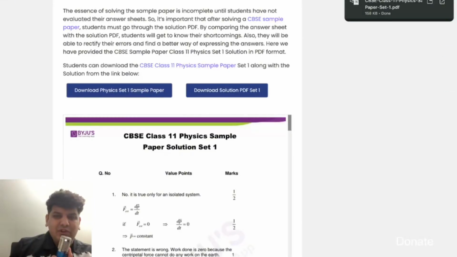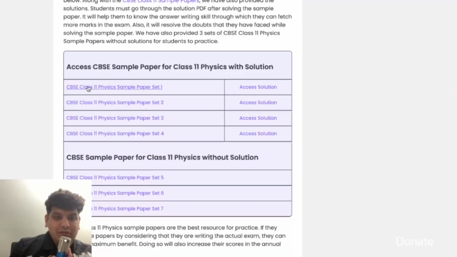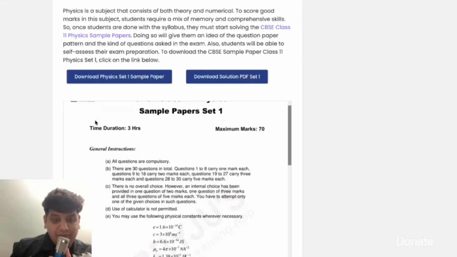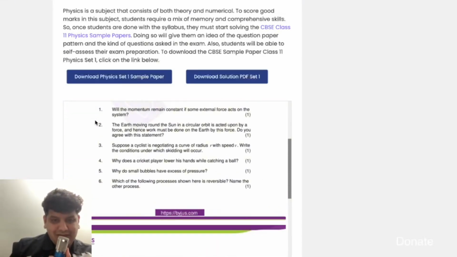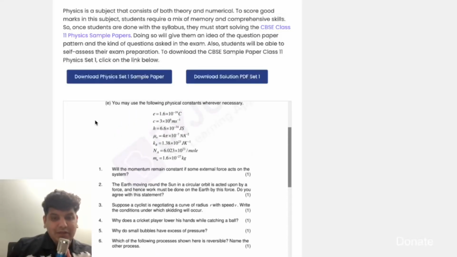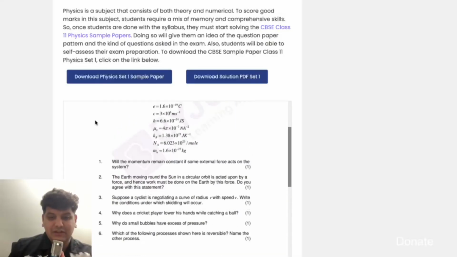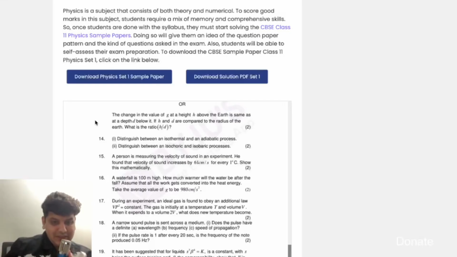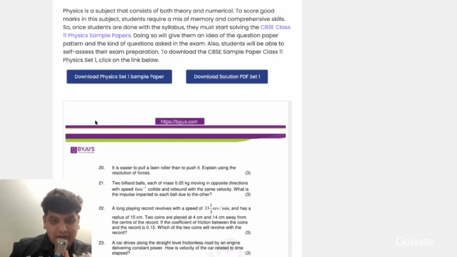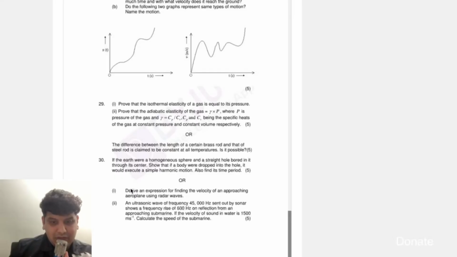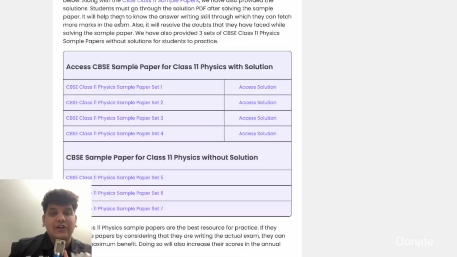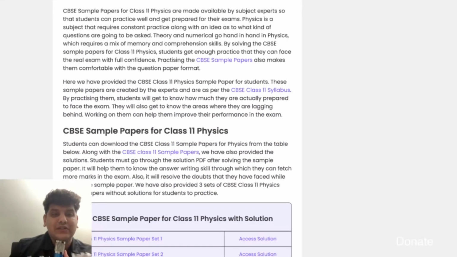I don't want to download. Let me just see it this way. Will the momentum remain constant if some external force acts? That's the basic question. Let's do a little bit tricky one. Again, this is part not 2. We need a part 2 question.